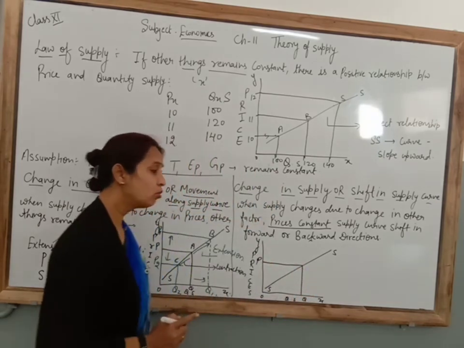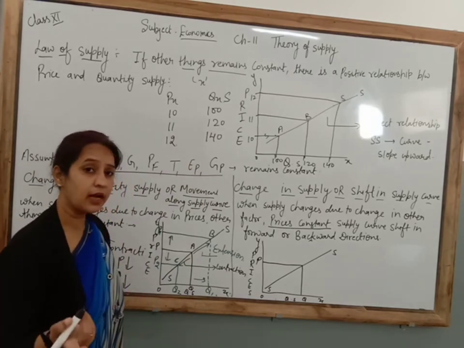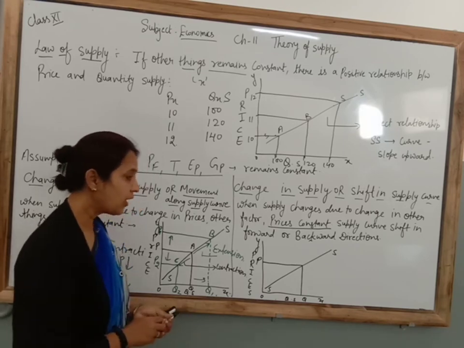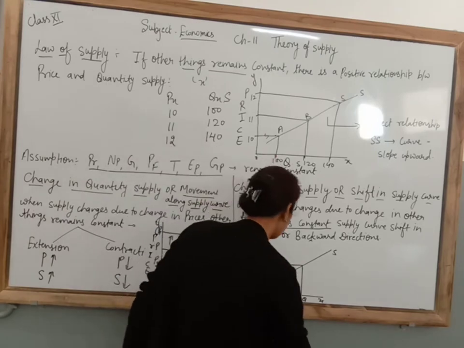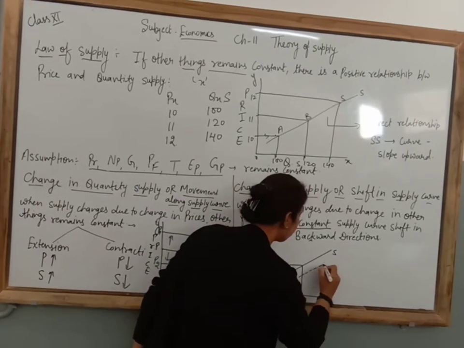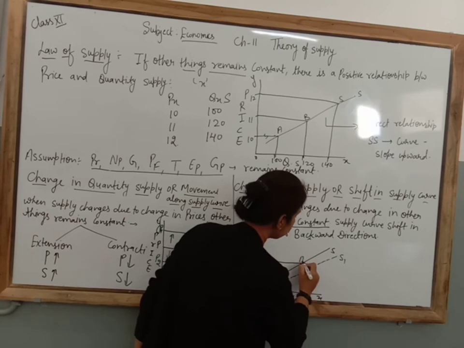Clear? Due to an increase in technology, supply increases. When supply increases, then the supply curve shifts in which direction? Forward direction. Look at there, SS1. Clear? Although the prices are constant, you have to move from A to B point.